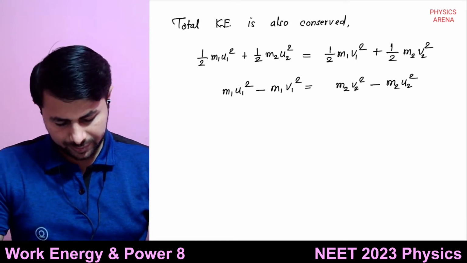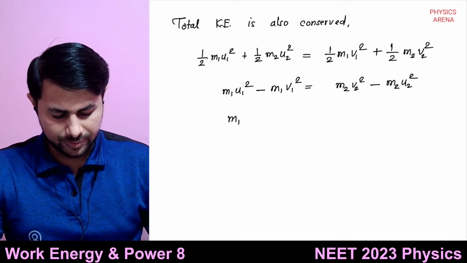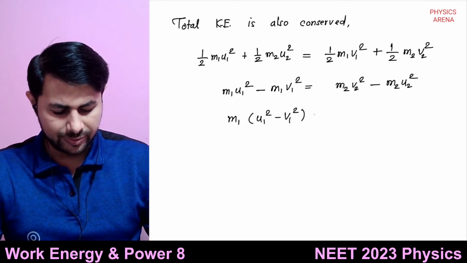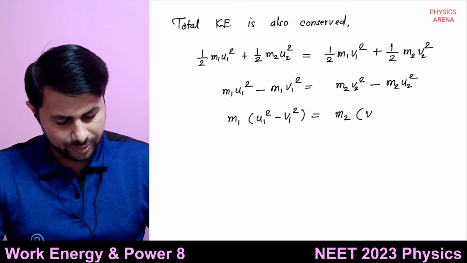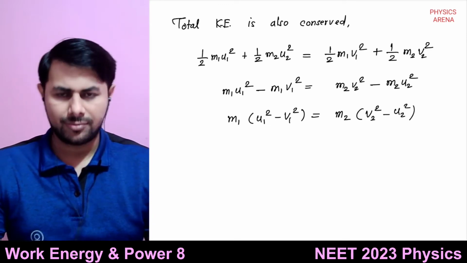Again we'll take m1 common, so I get m1 times (u1 square minus v1 square), equal to m2 times (v2 square minus u2 square).